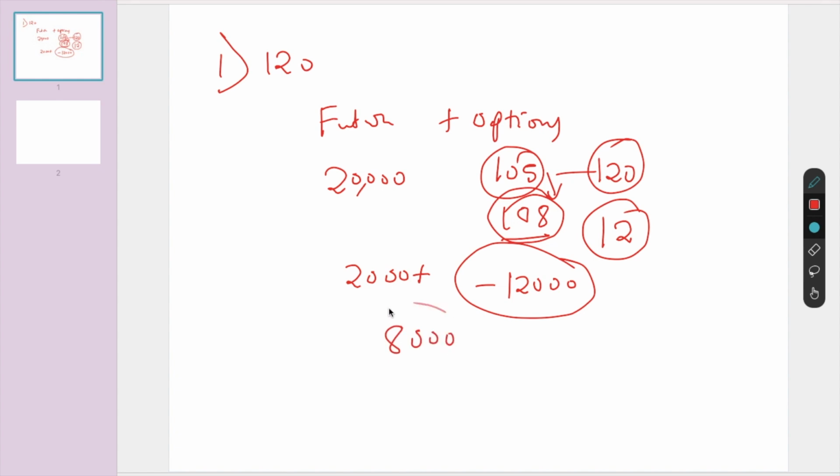The answer for the third one is also 8,000 rupees profit. Case study 3, the answer is 8,000. So this is case study 3. I hope everyone is clear with case study 1, 2, 3. Case study 1 8,000, case study 2 8,000, case study 3 8,000 profit. All three are running in profits.